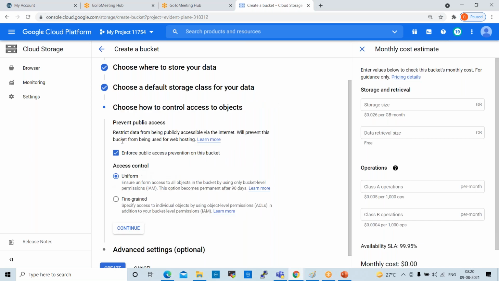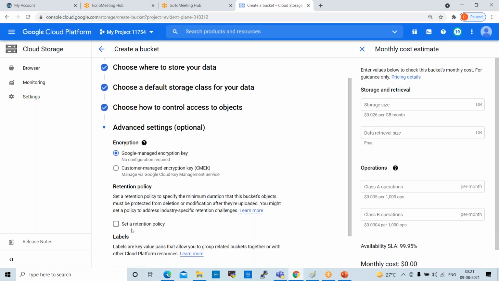See here, prevent public access. If you want to prevent public access, enforce public access prevention on this bucket. If you want to select this, you can select it, or else you can uncheck it. Access control: uniform, fine-grained. You can keep the default one. Continue, advanced settings. If you want to encrypt your data, you can select an encryption key, and the retention policy also if you want to set. What is retention?